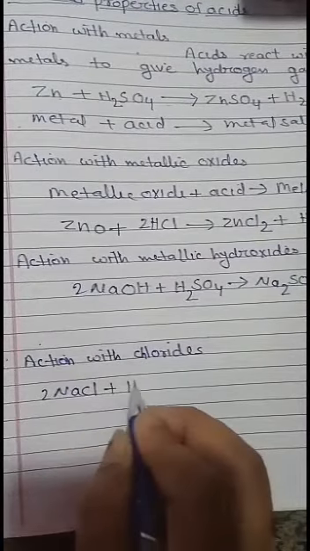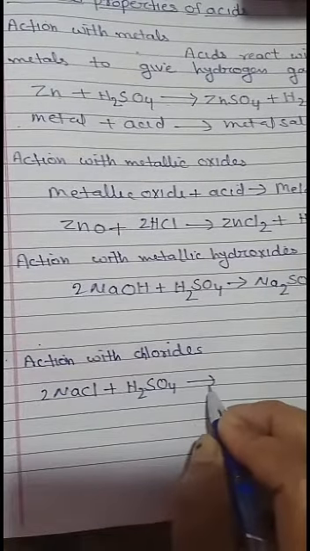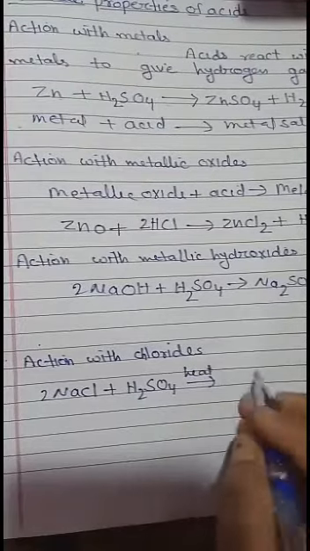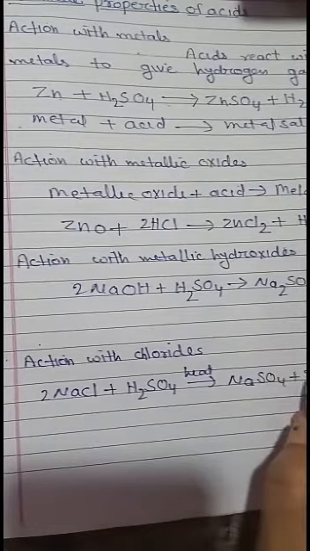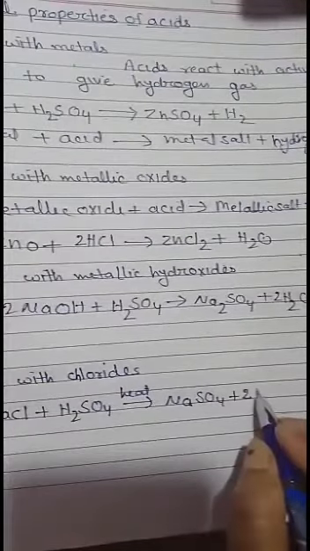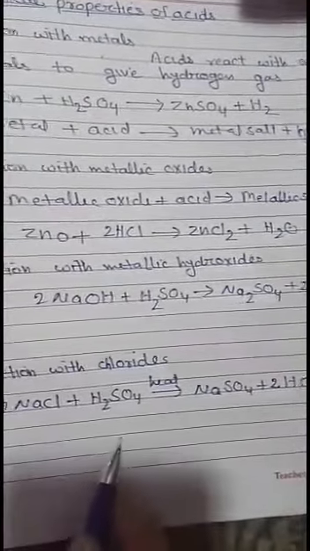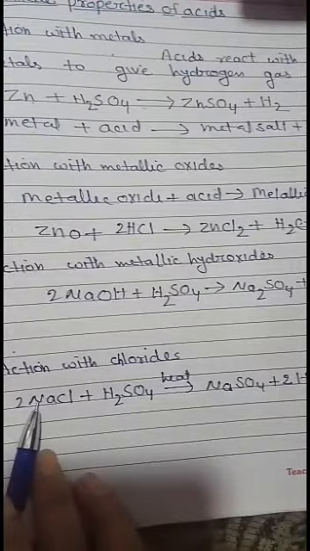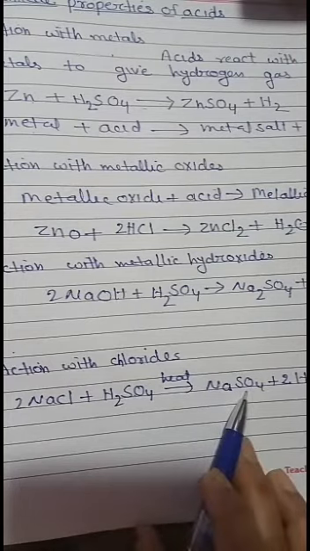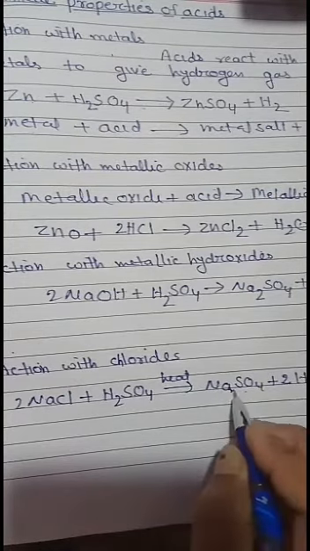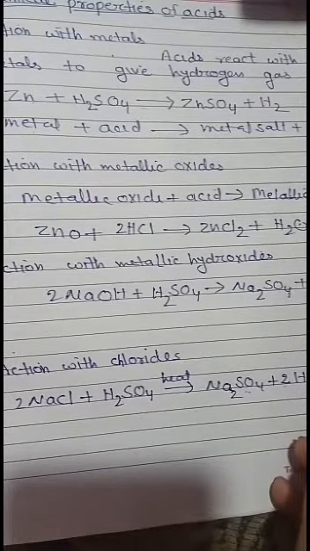NaCl plus H2SO4 concentrated. When H2SO4 is heated, it gives NaHSO4 plus HCl. Metallic chloride reacts with sulfuric acid to form metallic sulfate and hydrochloric acid, HCl.